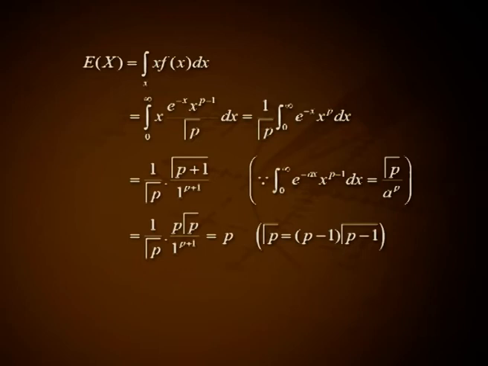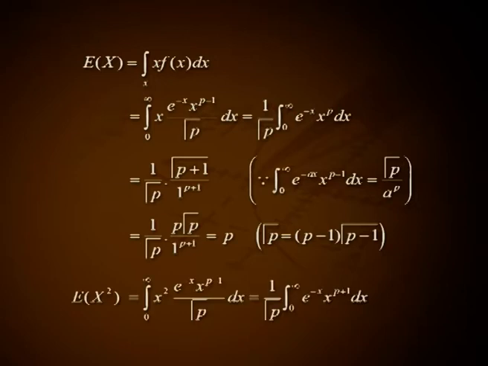because the integral from 0 to infinity e raised to minus ax, x raised to p minus 1 dx equals gamma p divided by a raised to p. This is equal to 1 by gamma p into gamma p divided by 1 raised to p plus 1, that is equal to p, because gamma p equals p minus 1 into gamma p minus 1.